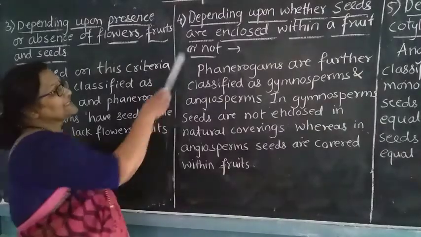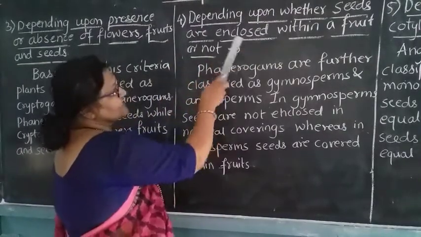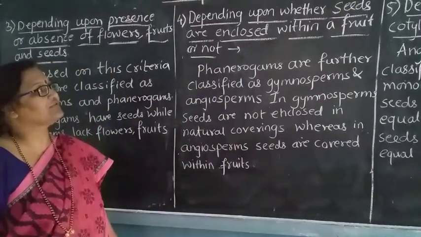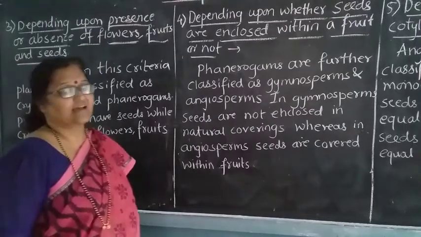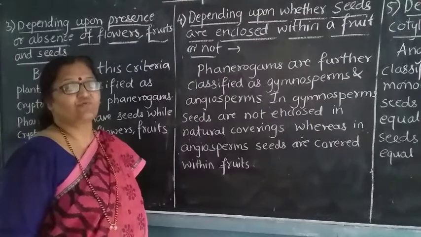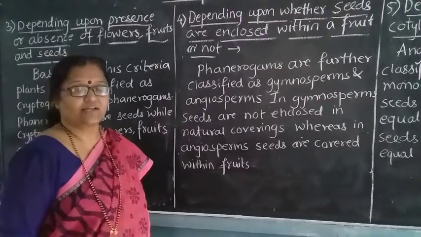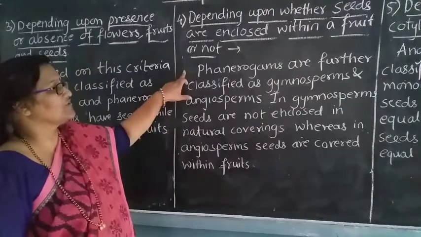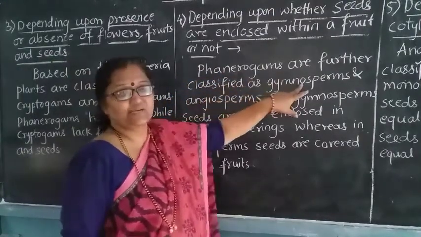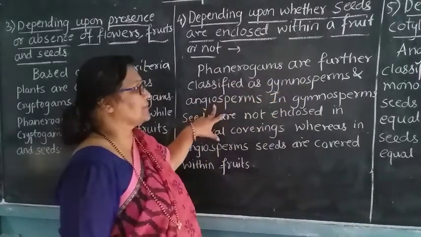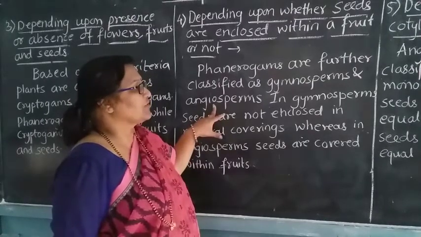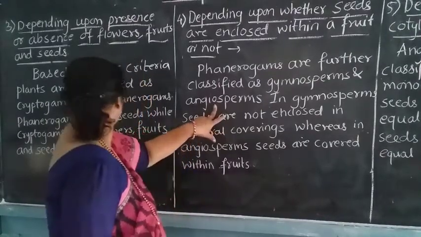Now the fourth point is depending upon whether seeds are enclosed within a fruit or not. Here we have to see whether the seeds are enclosed in a fruit or not. If it is enclosed, then what is it called? And if it is not enclosed, then what is it called? We are going to see here. Phanerogams are further classified into gymnosperms and angiosperms.